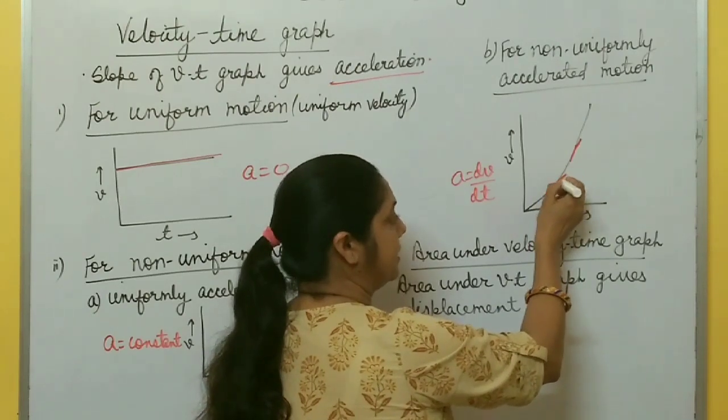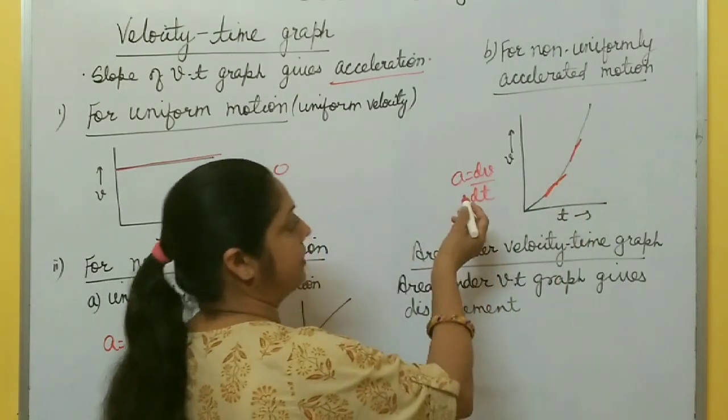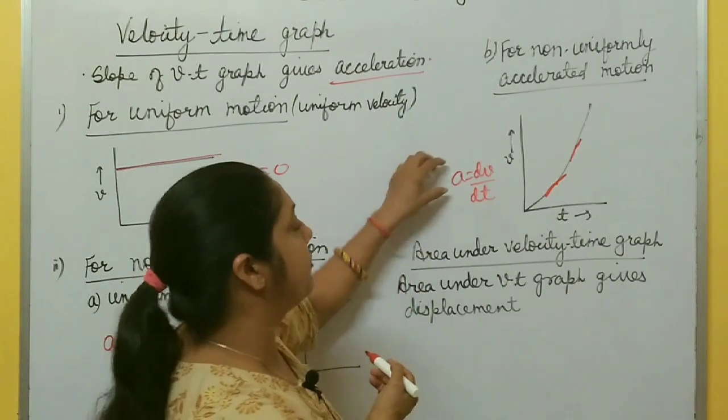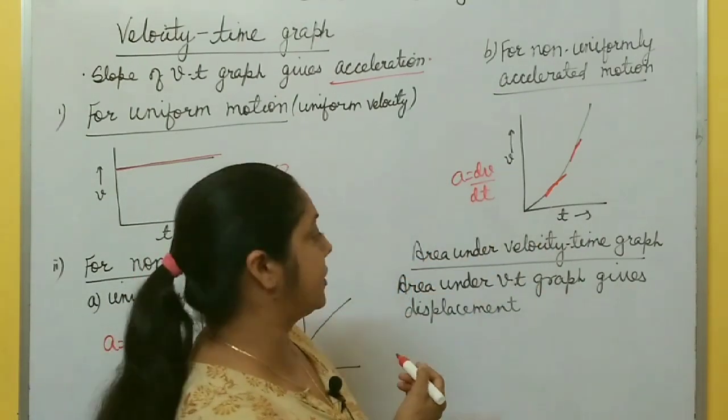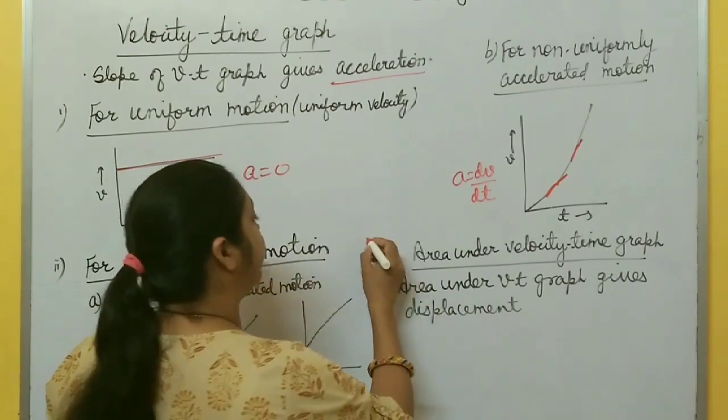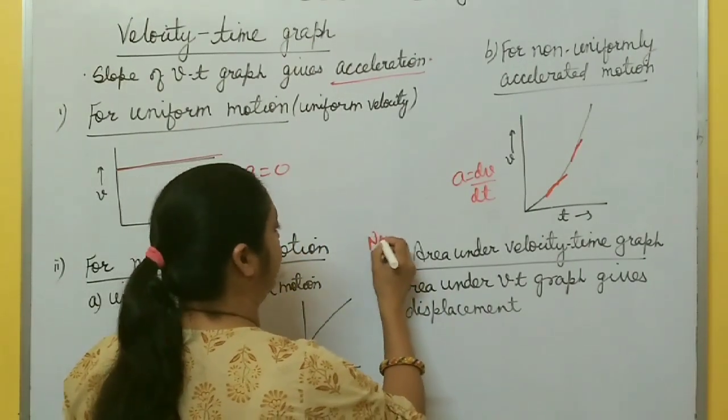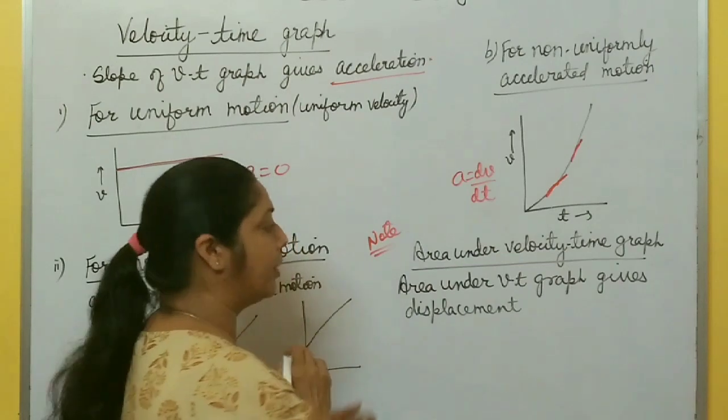And the slope of this straight line gives acceleration. So mathematically you have to differentiate v with respect to t, you get acceleration, right? One more important point, you must note down this one. This is a very, very important point.